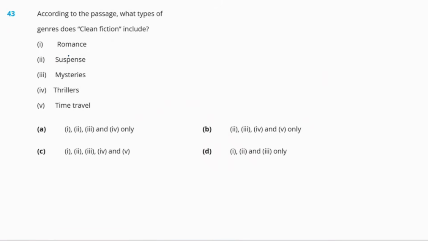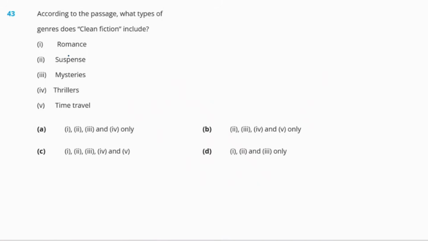Now, according to the passage, what types of genres does clean fiction include? First, romance, second, suspense, three, mysteries, four, thrillers, and five, time travels. Options are A. 1, 2, 3, and 4 only. B. 2, 3, 4, and 5 only. C. 1, 2, 3, 4, and 5. And option D, 1, 2, and 3 only.